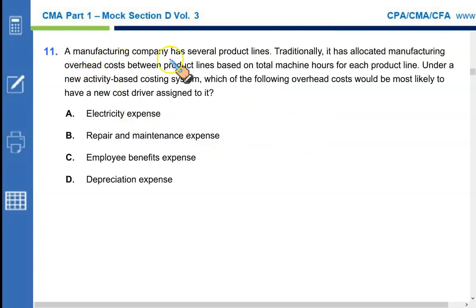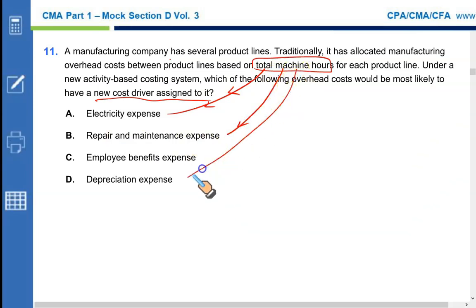A manufacturing company has several product lines. Traditionally, it has allocated manufacturing overhead cost between product lines based on total machine hours for each product line. That was the allocation base previously. Under the new activity-based costing system, which of the following overhead costs would be most likely to have a new cost driver assigned to it? Total machine hours can be used as a driver for electricity expense, repair and maintenance expense, and even depreciation expense for machinery.